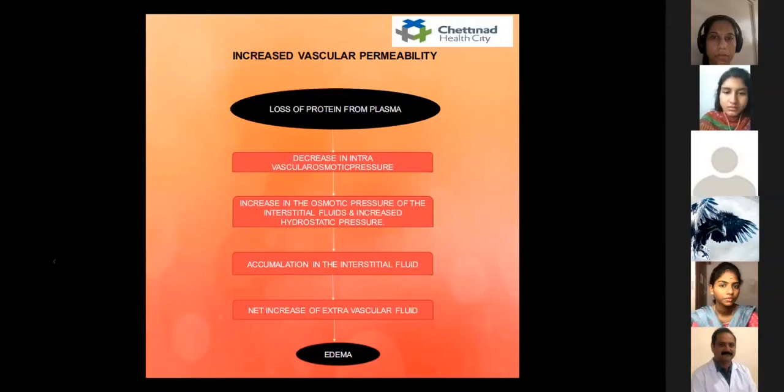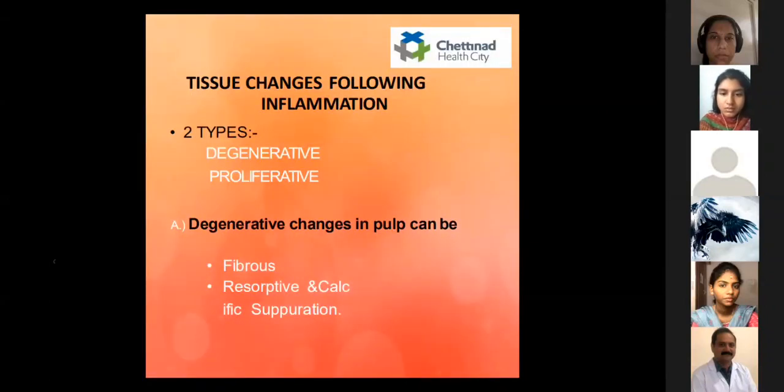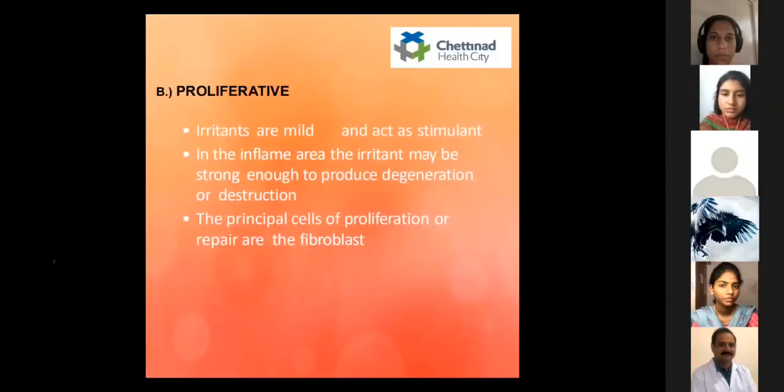So the next will be tissue changes following inflammation. There are two types of tissue changes: the first is degenerative and the second is proliferative. The degenerative changes in the pulp can be fibrous or resorptive and calcific suppuration. The proliferative changes occur when irritants are mild and act as a stimulant. In the inflamed area, the irritant may be strong enough to produce degeneration or destruction. The principal cells of proliferation or repair are the fibroblasts.